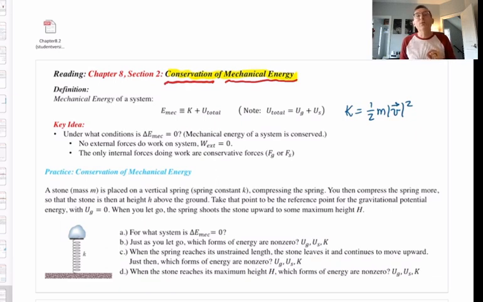All right, now we're going to introduce a new form, a third form of energy. And it's just going to be a definition, okay? And it is called mechanical energy. Here comes the definition then of the mechanical energy of a system. Note the definition and note the symbols we use.